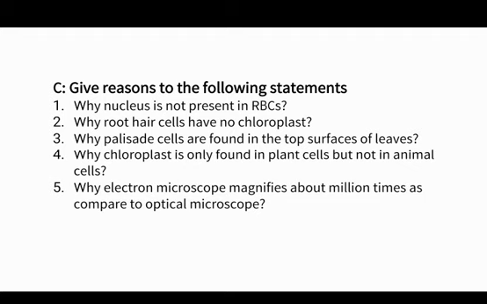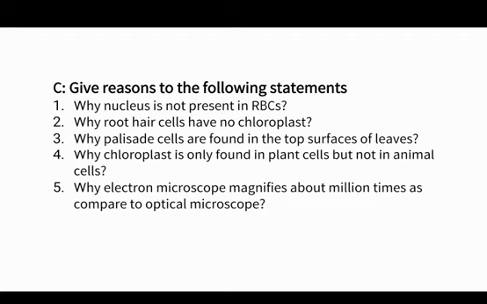Why are palisade cells found in the top surface of leaves? Because the palisade cells have more chloroplasts, that's why it ensures photosynthesis. Why is chloroplast only found in plant cells but not in animal cells? Because chloroplast contains the green pigment which is involved in the production of food by the process of photosynthesis, which only takes place in plant cells but not in animal cells, and chloroplast provides green color to the plants.